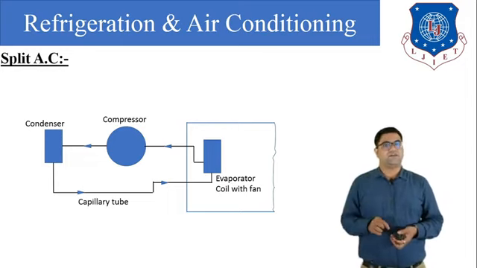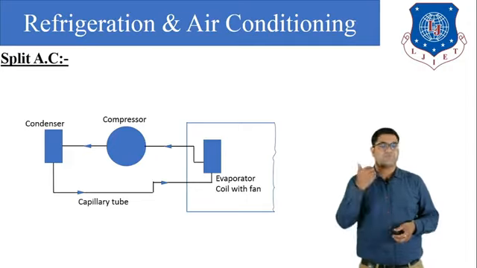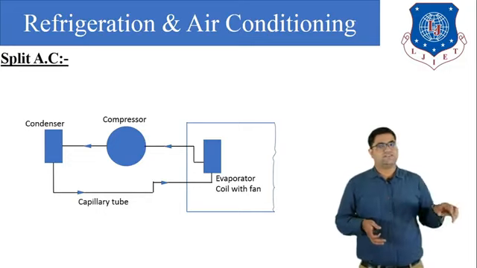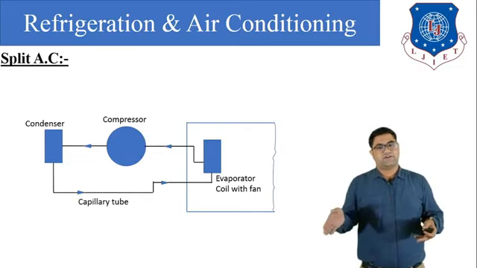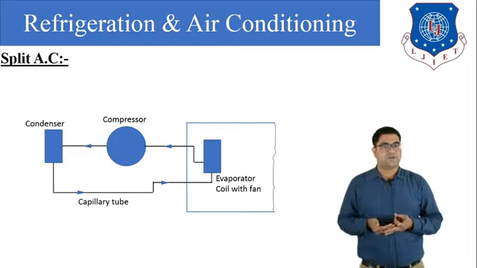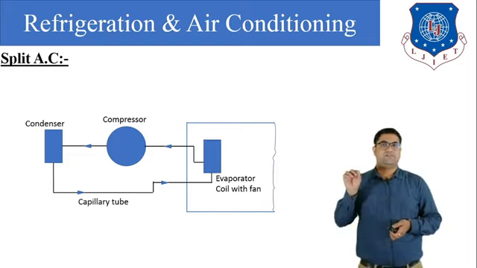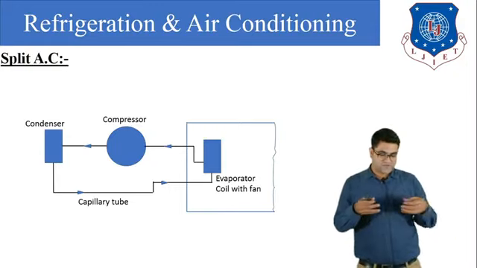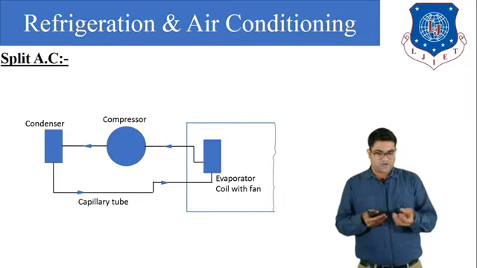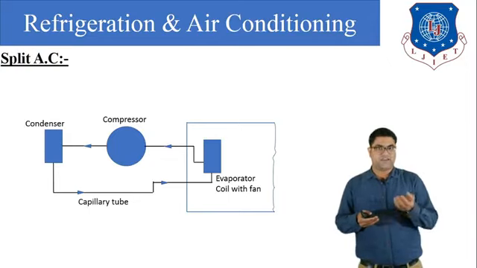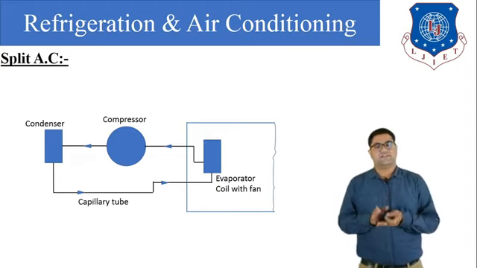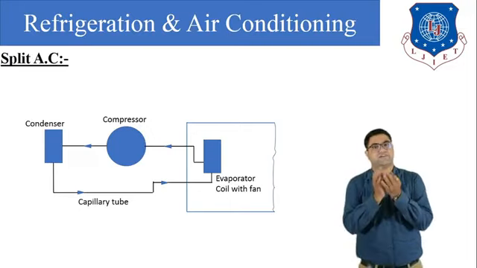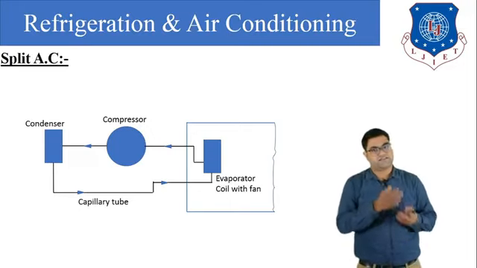Now this low pressure, low temperature liquid refrigerant enters the evaporator. The evaporator is placed inside the room, so the air in the room gets cooled when it contacts the evaporator tube, because in the evaporator tube a low temperature, low pressure liquid refrigerant is present. When the air of the room contacts the evaporator tube, it will automatically condense and the temperature of the air will reduce. So the temperature is reduced and it condenses, so the moisture is also reduced, so we can control the humidity with the condensation effect.